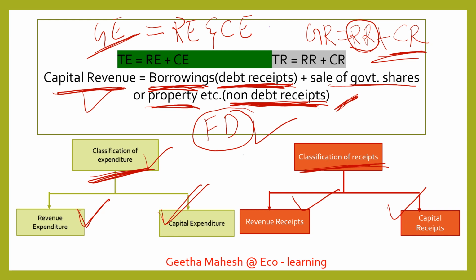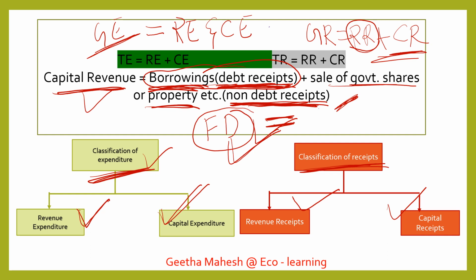I repeat once again, what does fiscal deficit mean? In simple meaning, I can say borrowings of government, we call it fiscal deficit. In short, but simply you cannot say that fiscal deficit means borrowings of government. You have to give an elaborate explanation. So what is that elaborate explanation? Here fiscal deficit is equal